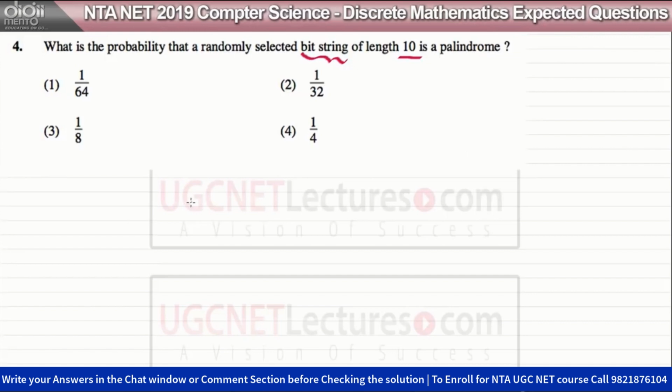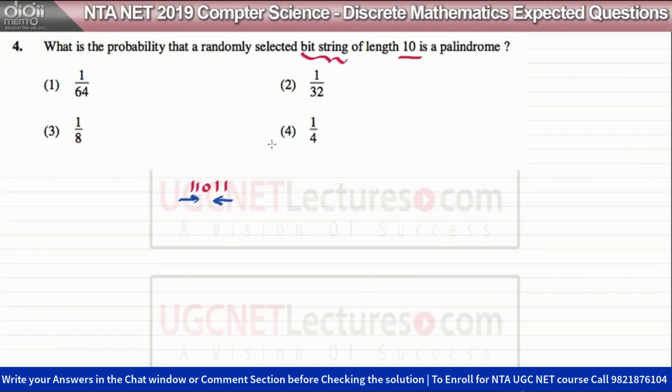Let us see, if we take a string, when can we say that the string is a palindrome? If we have a string like 11011, you can say this string is a palindrome. Why? Because whether you read from the left or from the right, you read the same string.